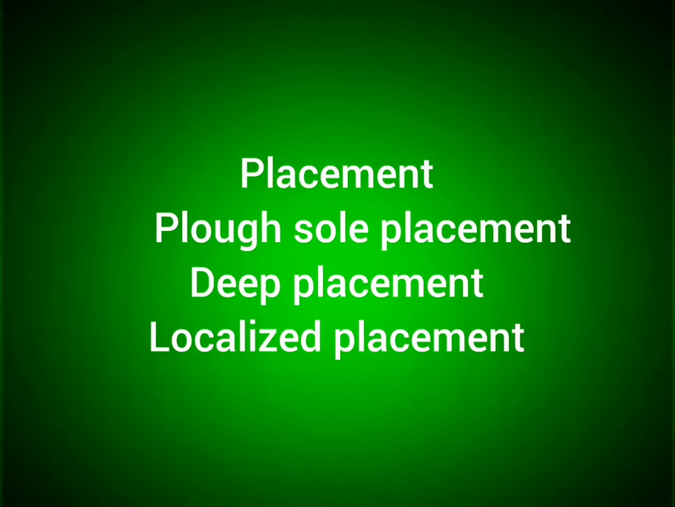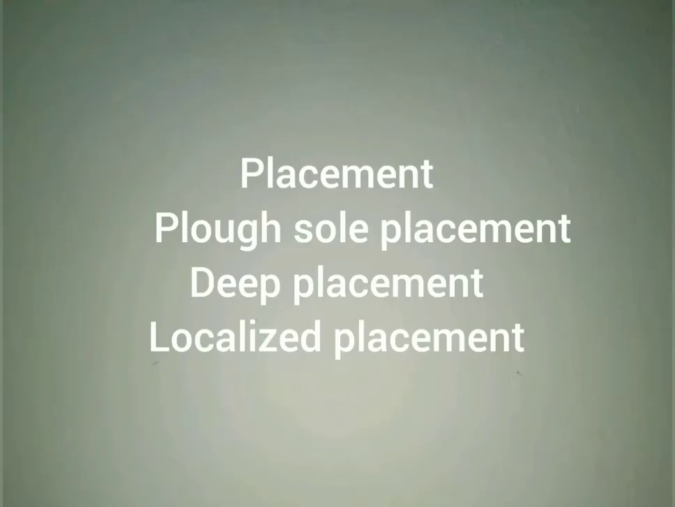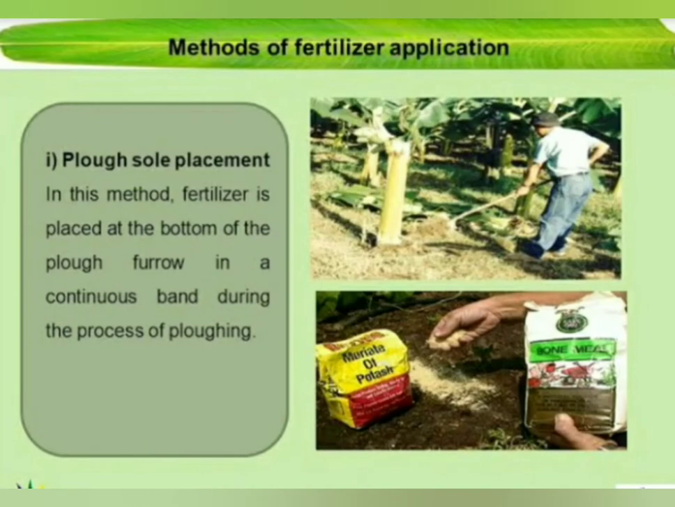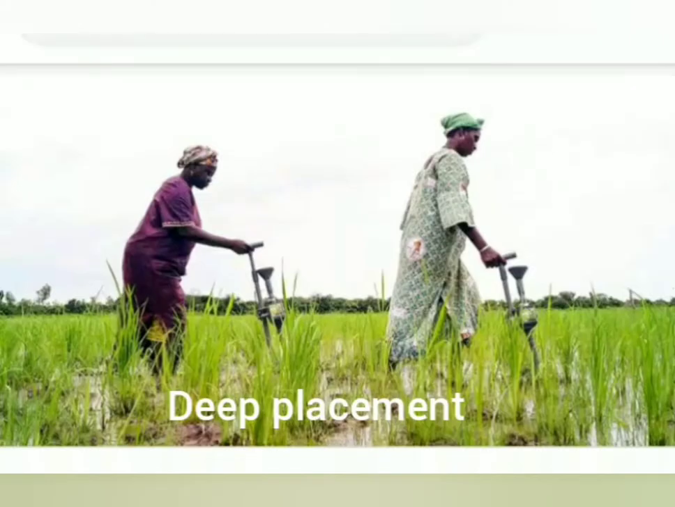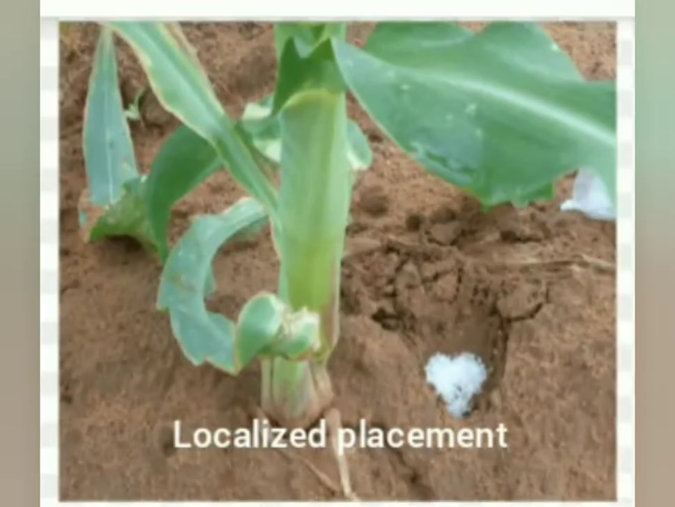Placement is of three types: plough sole placement, deep placement and localized placement. Plough sole placement. This method is suitable for areas having dry soil up to a few centimeters and soil having a heavy clay pan. Deep placement. Here fertilizer is placed in the reduction zone of the soil. Localized placement. Application of fertilizer close to the soil or plant is called localized placement.